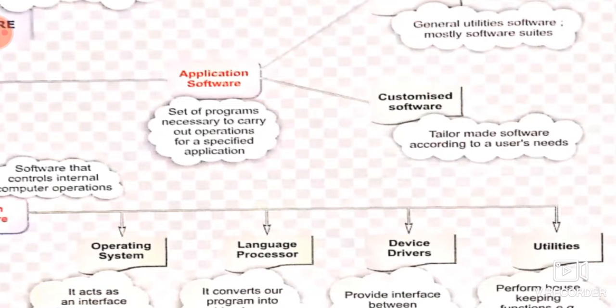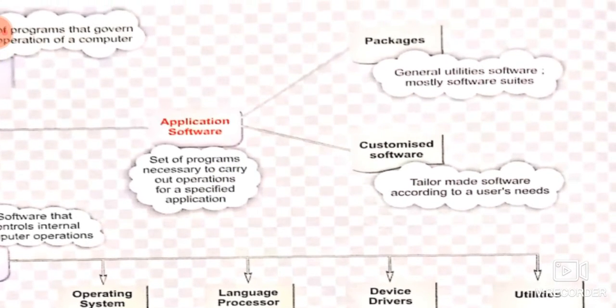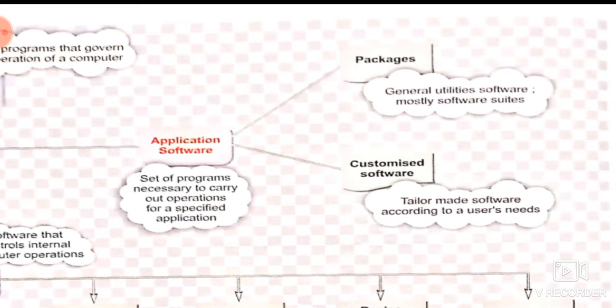Application software is a set of programs necessary to carry out operations for a specified application. Application software can further be divided into two types: packages and customized software.